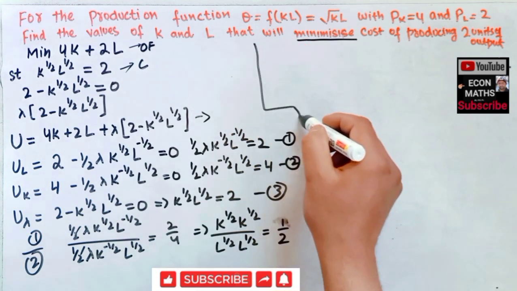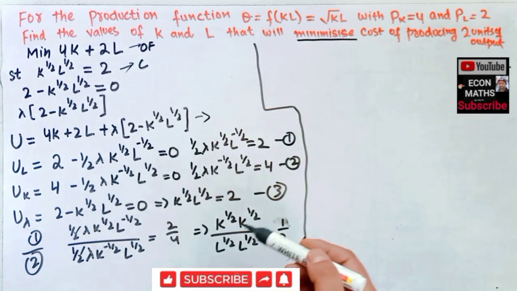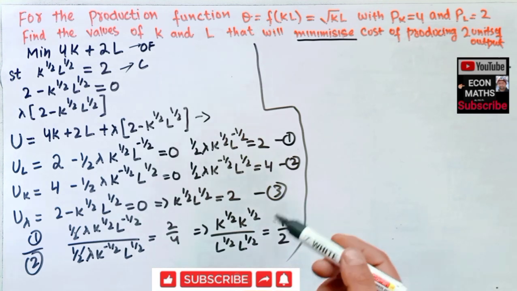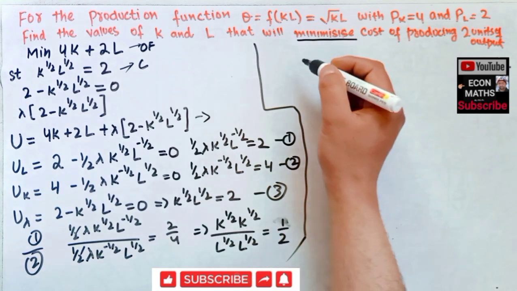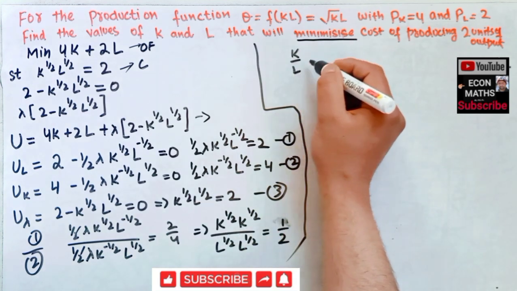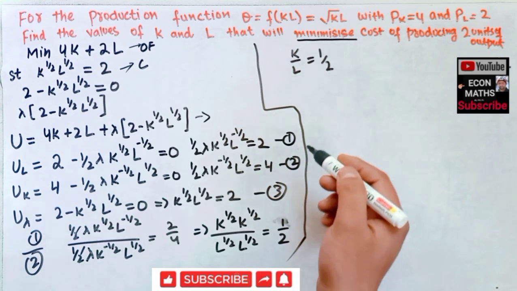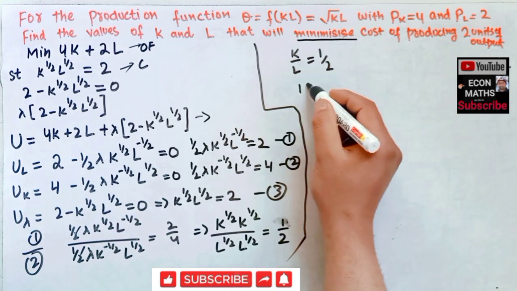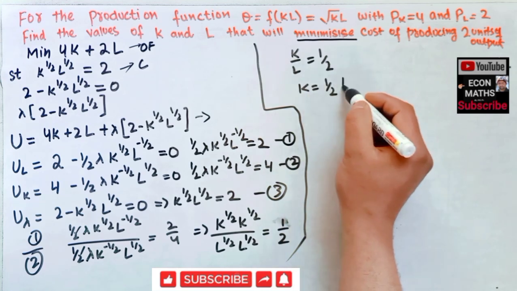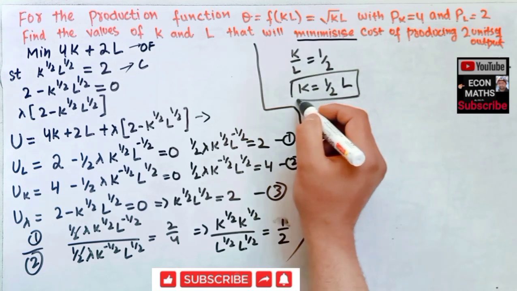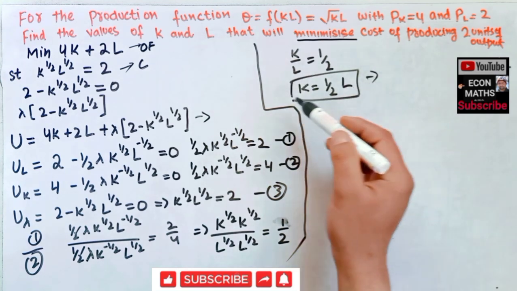I hope I am making myself clear. I have made videos on optimization problems, so you can check those out also. Now k to the power 1 by 2 times k to the power 1 by 2 is k, so k divided by L is equal to 1 by 2, or k is equal to 1 by 2 L. This is our relationship between capital and labor.